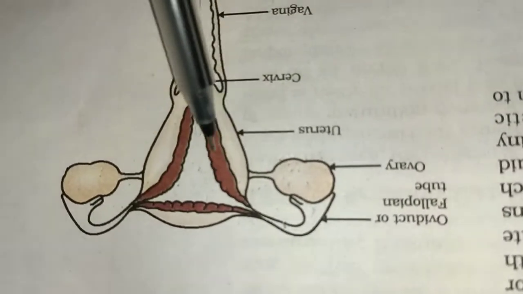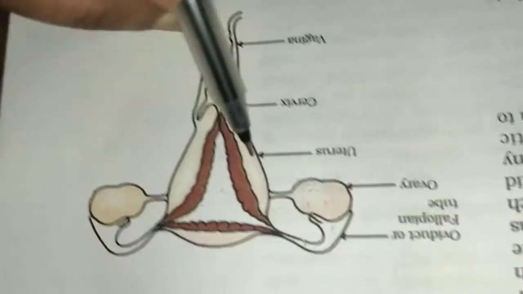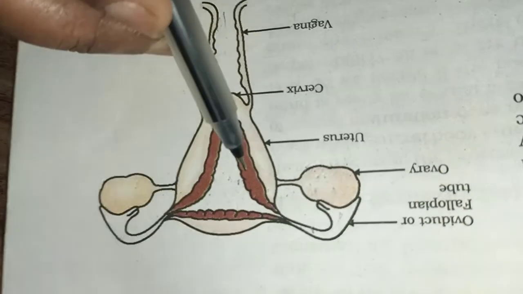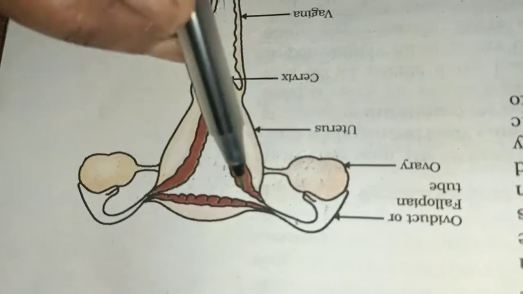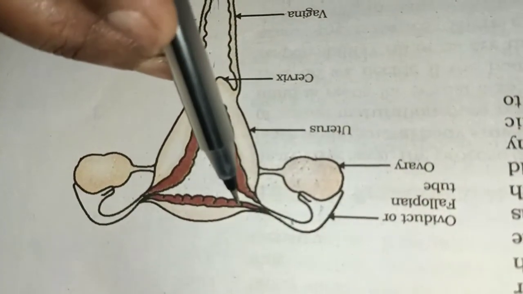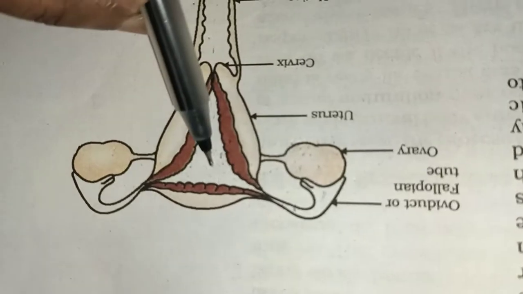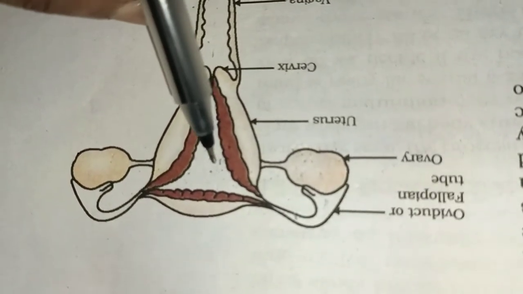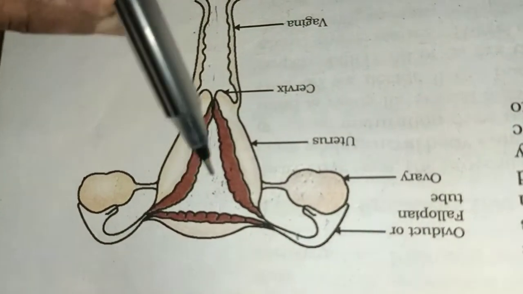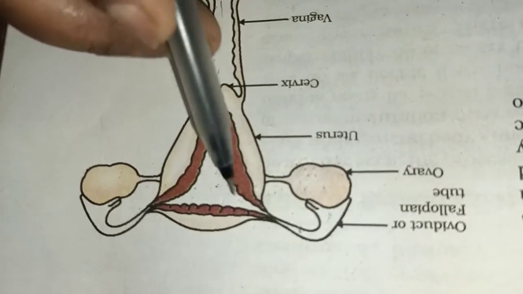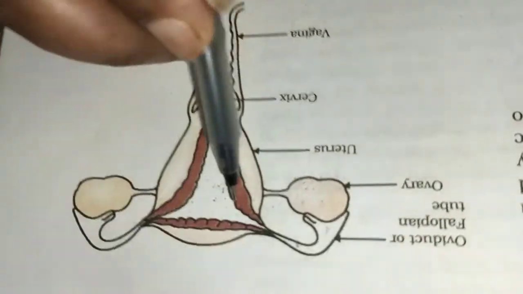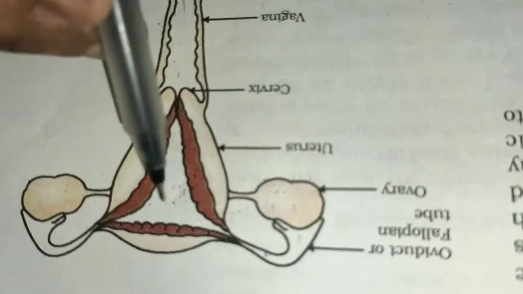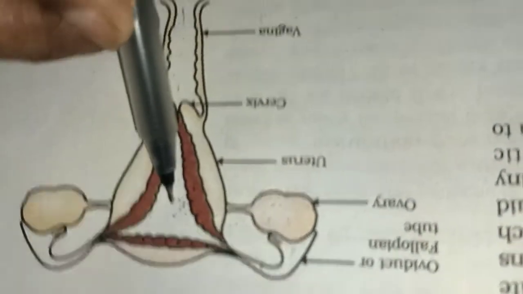See, there are three layers of this uterus: the inner layer, middle layer, and the outer layer. This inner layer is helpful for holding the baby, and it is also the site of implantation. The inner layer will hold the baby, and the implantation of the baby takes place here after the fertilization process.